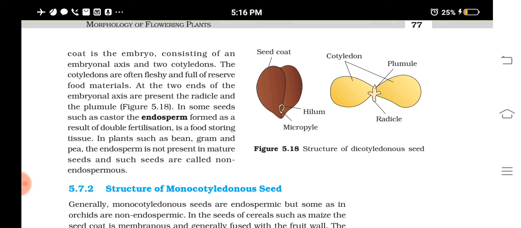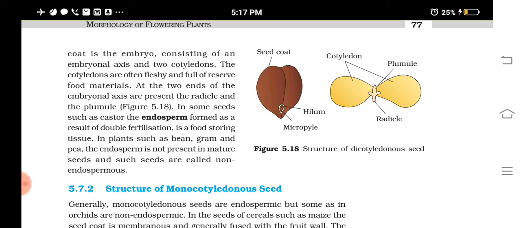And these will be the cotyledons. The function of cotyledons is to store food materials for the embryonal axis. The radicle will give rise to roots later, and the plumule will give rise to the shoot system. So when you sow a seed, the radicle develops into roots and the plumule gives rise to the shoot system. Till the roots are well established and able to absorb nutrients and minerals from the soil, and till the leaves are able to do photosynthesis, the embryo needs food, isn't it?